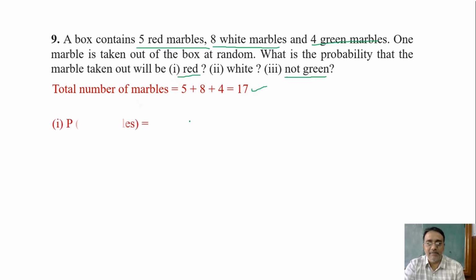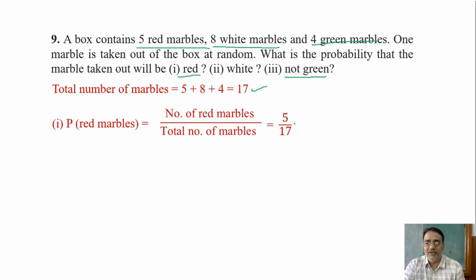So P of red marble. The formula is number of red marbles upon total number of marbles. So what is the answer? 5 upon 17. Very good. 5 upon 17. Now next is P of white marbles.